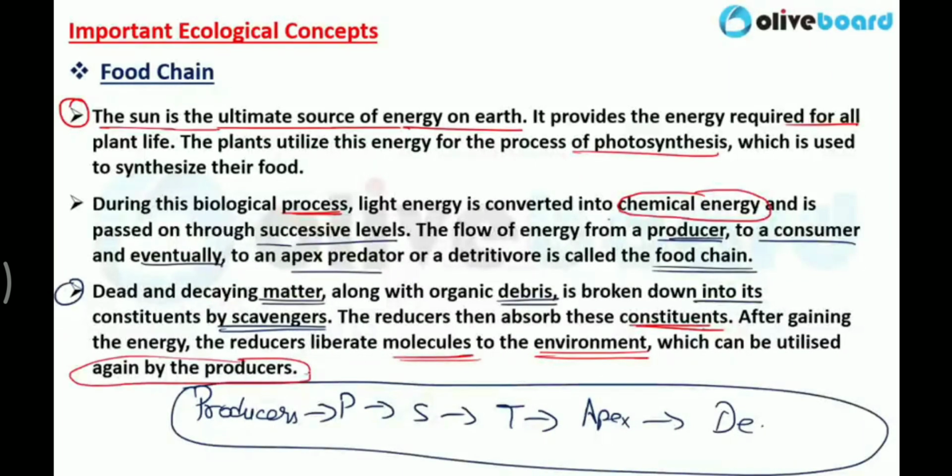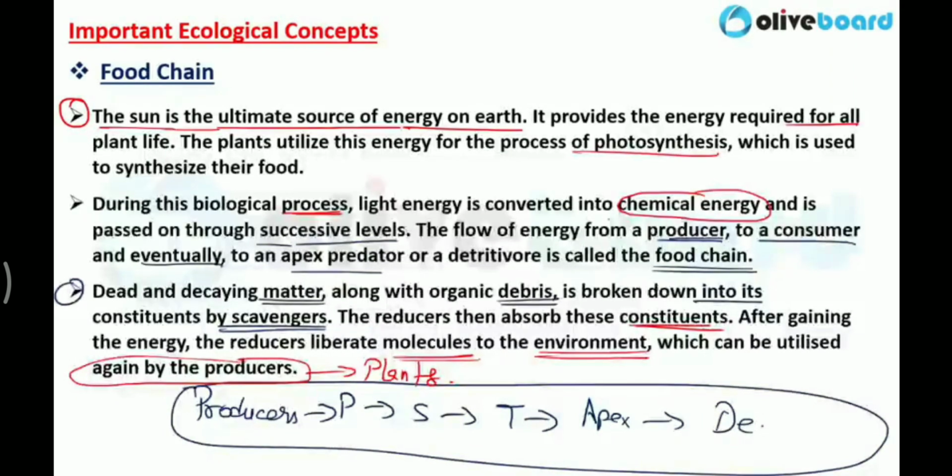And who are the producers? Plants are the producers. So basically reducers or decomposers or scavengers help to decay that organic matter, and they gain energy from that dead decaying organic material.